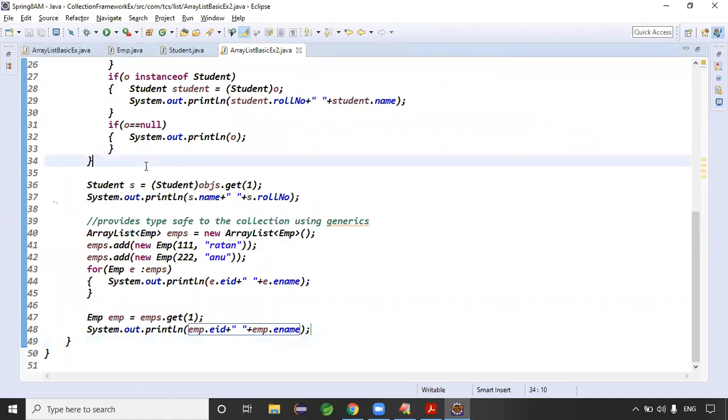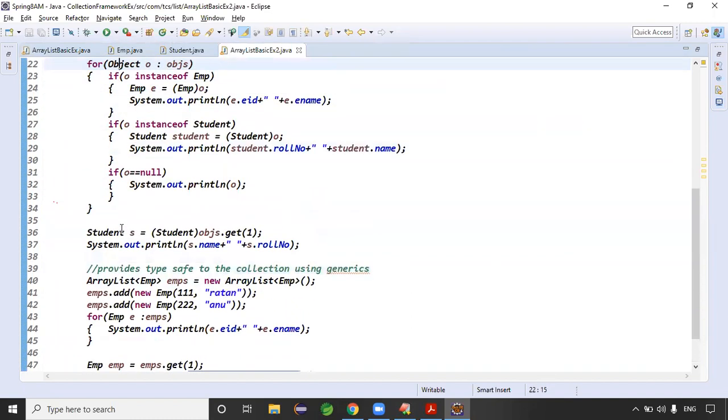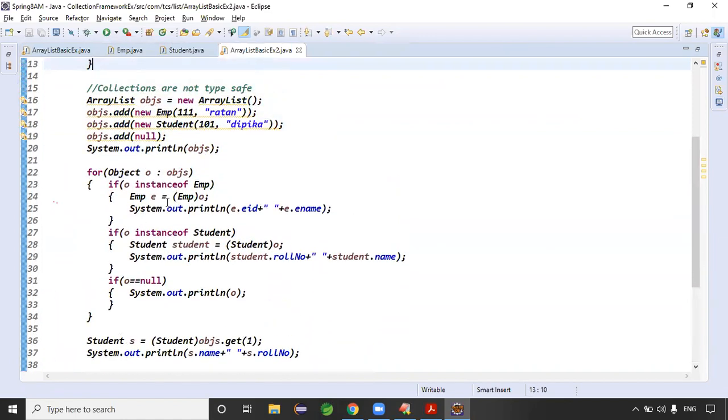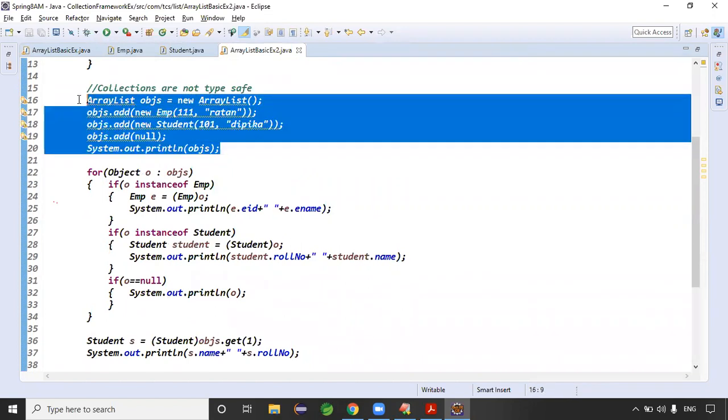Guys, now you tell me: collections with generics are powerful or without generics are powerful? With generics. See, without generics, even if you write the code here, we get the bulb symbols. These are basically warnings. In Eclipse, if you write old code, old class files, any such code, mostly you'll get only warnings. That code is not recommended, right?